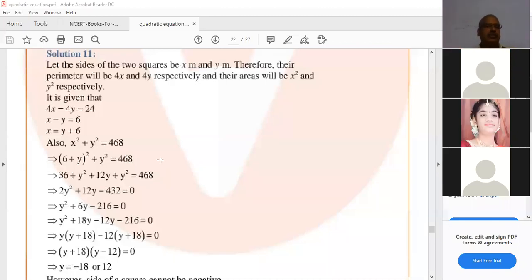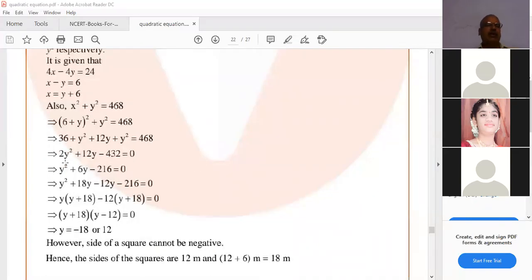Okay, 6 plus y whole square equals a plus b whole square. 6 square is 36, plus y square, plus 2 times 6 is 12y, plus already y square is there, one more y square, equals 468. y square plus y square is 2y square, plus 12y, minus 436 transposed. Then it becomes plus 36 minus 468, which means minus 432, divided by 2 on both sides. Hence y square plus 6y minus 216 equals 0.